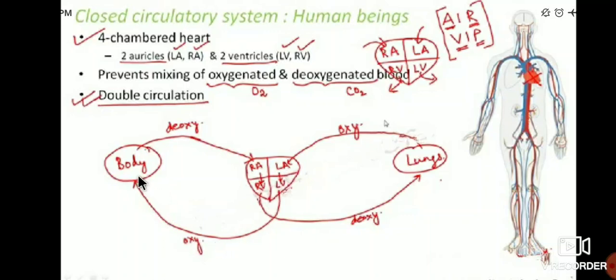Then the deoxygenated blood already present in the body moves to the right auricle, then reaches the right ventricle, and from the right ventricle it reaches the lungs. Finally, in that deoxygenated blood the carbon dioxide comes outside. It is very simple. So you should not forget this.